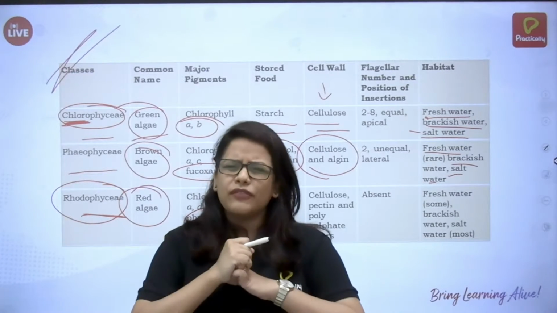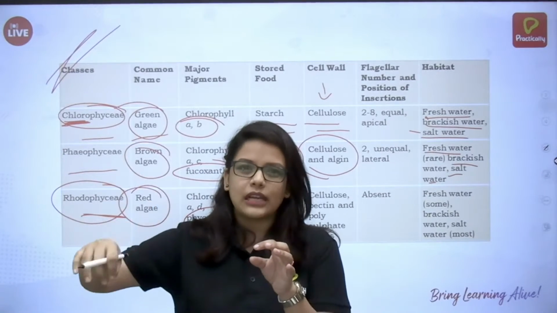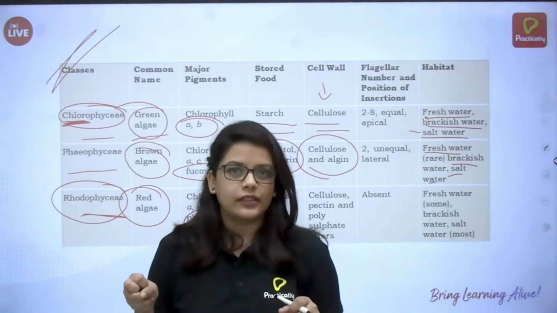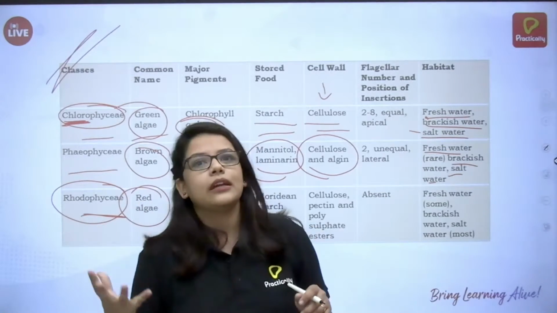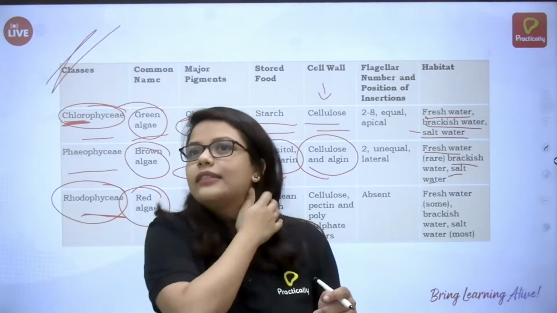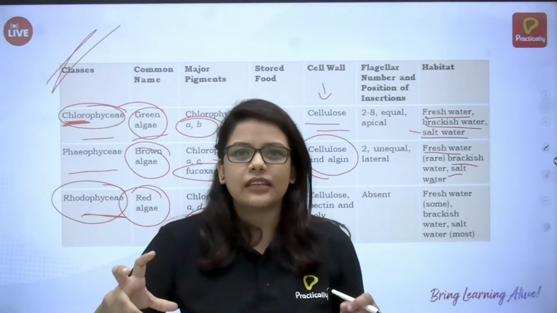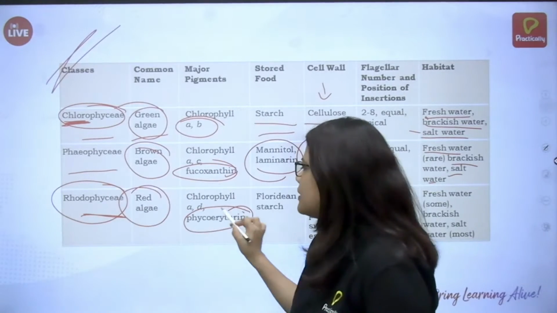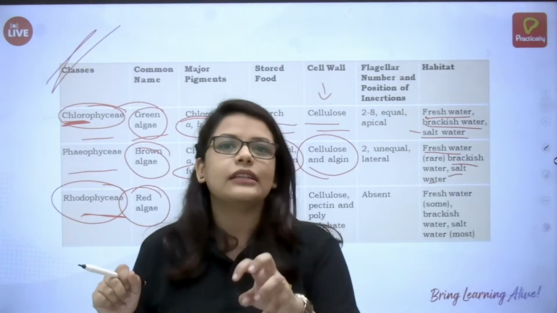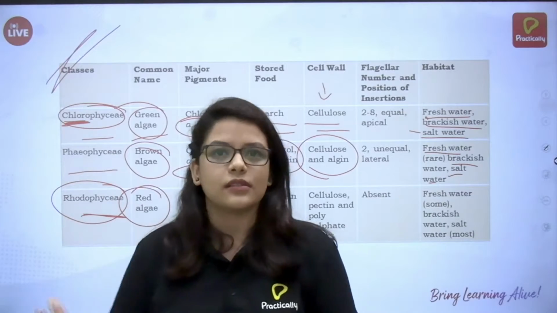Whatever sunlight is reaching at that depth, they take that. It won't be yellow in color, it will be somewhat bluish. They take that very little amount of light, and with the help of the pigment phycoerythrin, they use it up and go for photosynthesis.